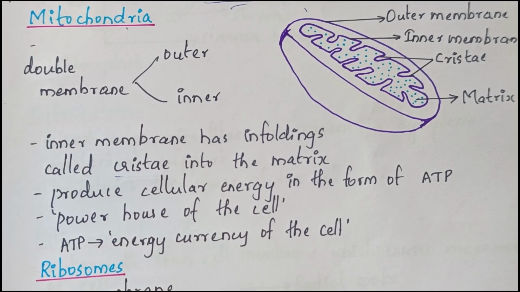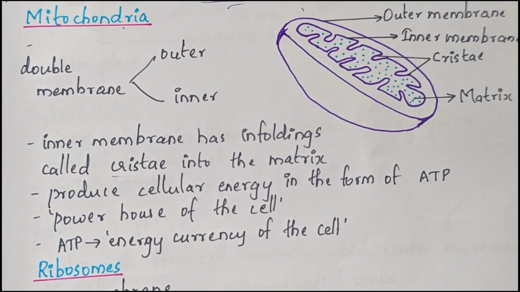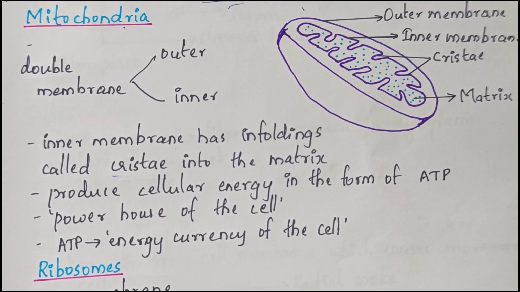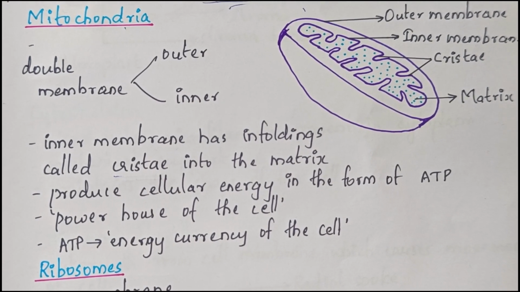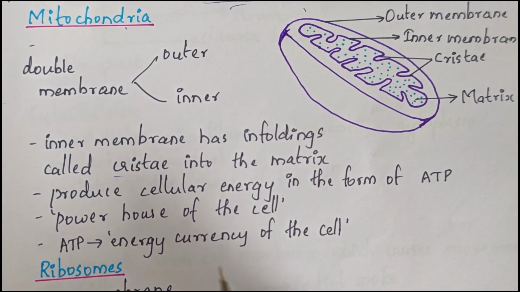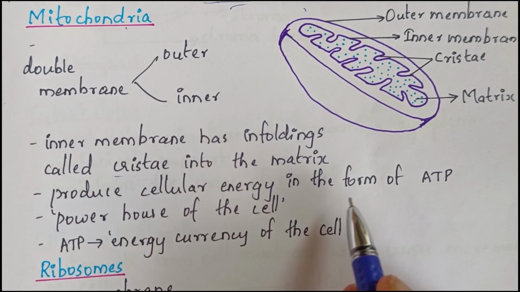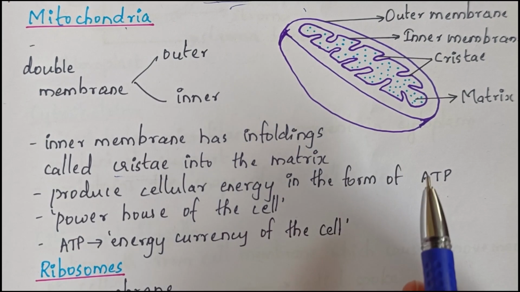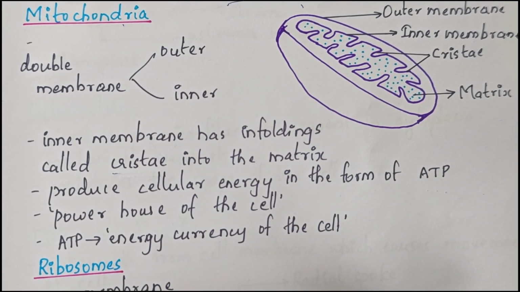Mitochondria is the main site of aerobic respiration, and it produces cellular energy in the form of ATP. ATP means adenosine triphosphate, and this energy is required for various chemical activities needed for life. Hence, mitochondria is called the powerhouse of the cell.